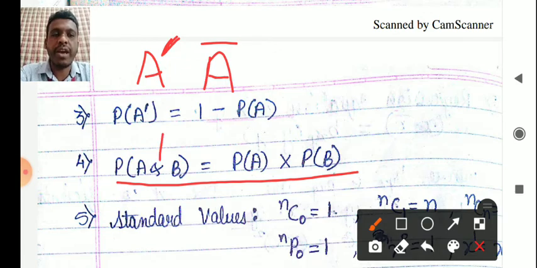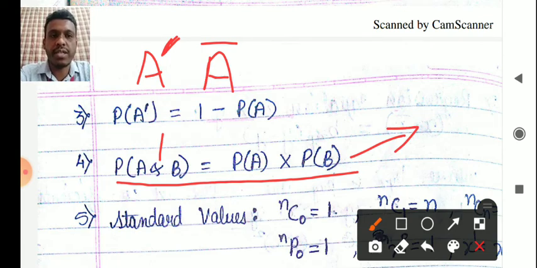So probability of A into probability of B. This represents only disjoint sets. I'll come back to this when I'm solving these problems. I'll take up what disjoint sets are.